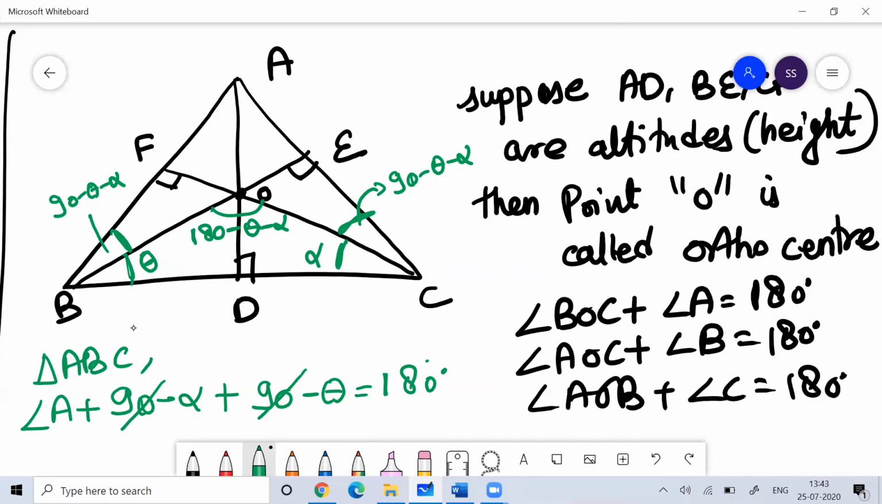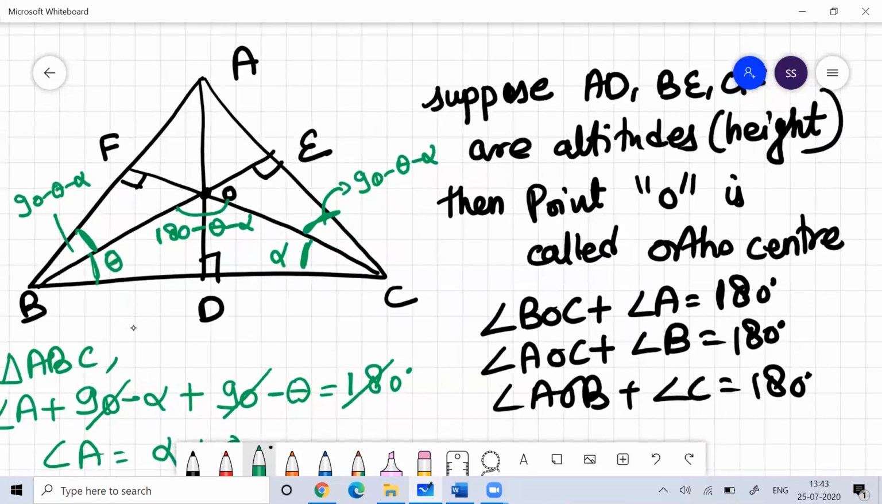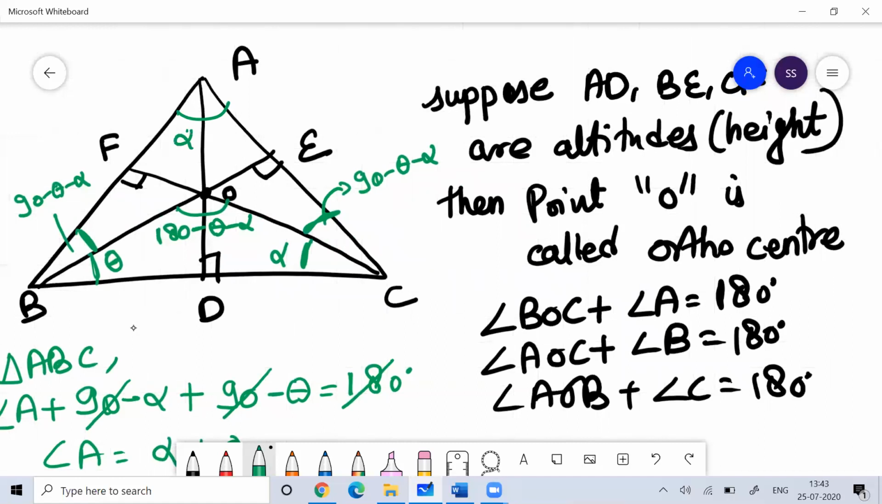Now this and this will get cancelled, so I can say angle A is equal to alpha plus theta. Now angle A is equal to alpha plus theta and angle BOC is equal to 180 minus (alpha plus theta). If you add them, you will get 180 degrees. I hope you understood this.